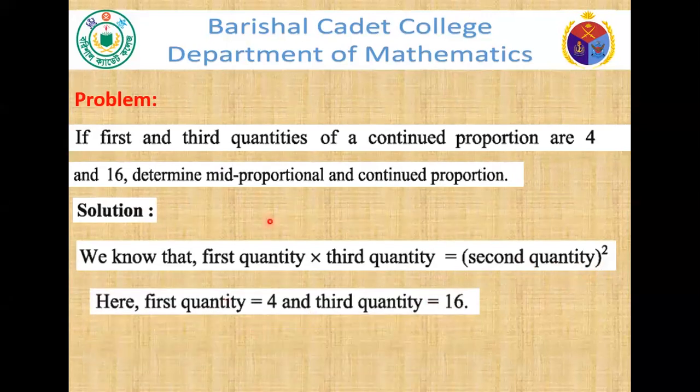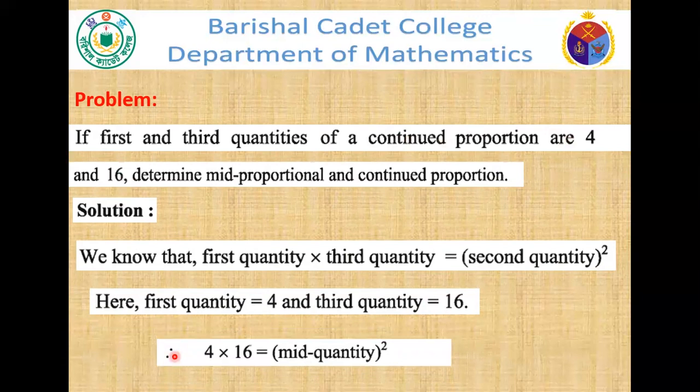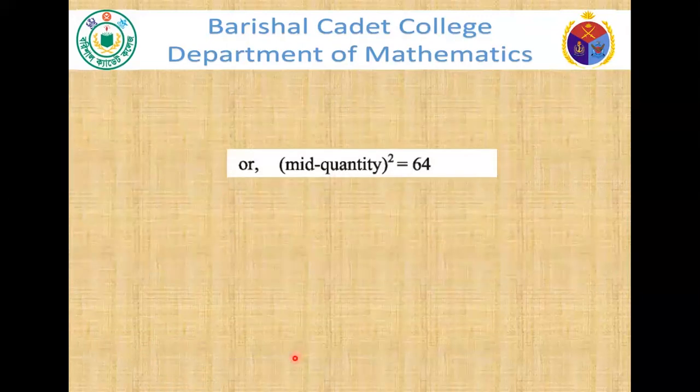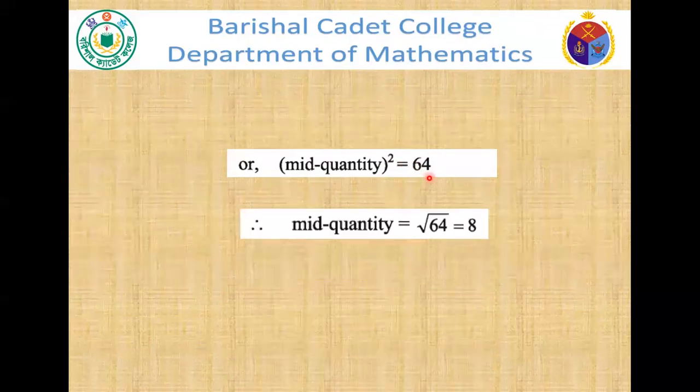Putting 4 and 16, we get 4 into 16 equals mid quantity whole square, which is 64. So the mid quantity is the square root of 64, that is 8.